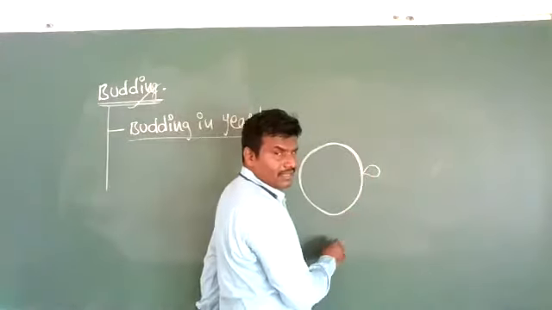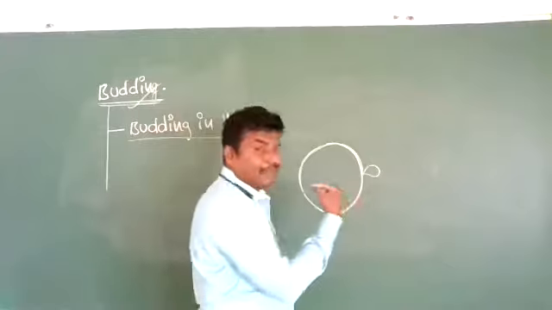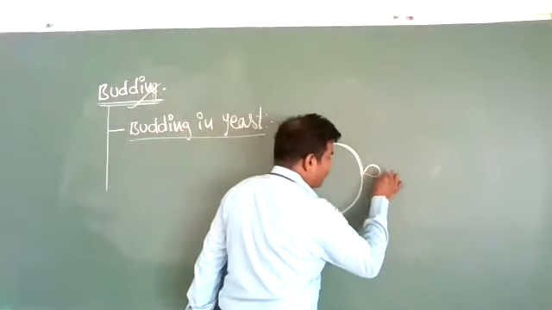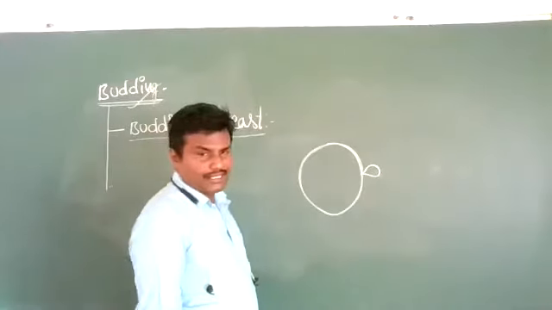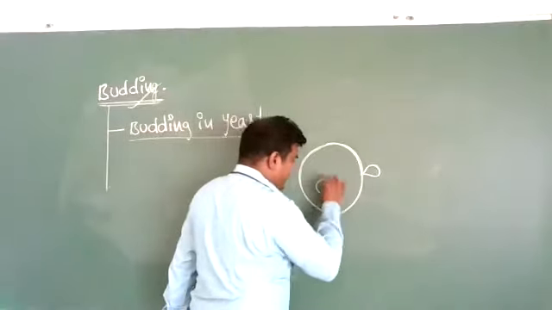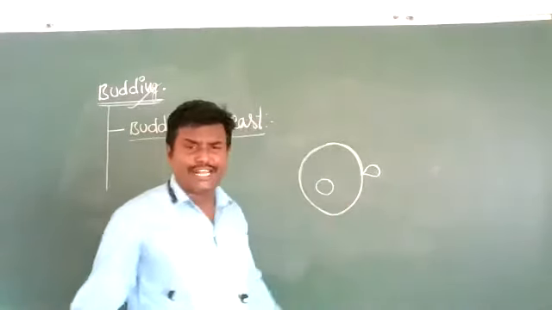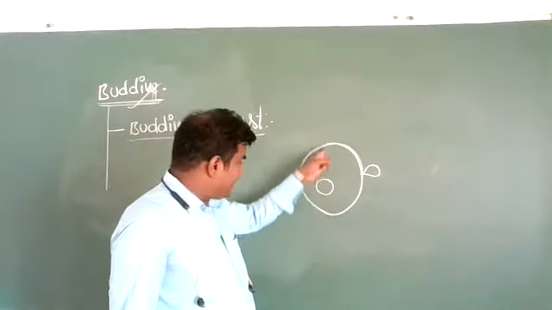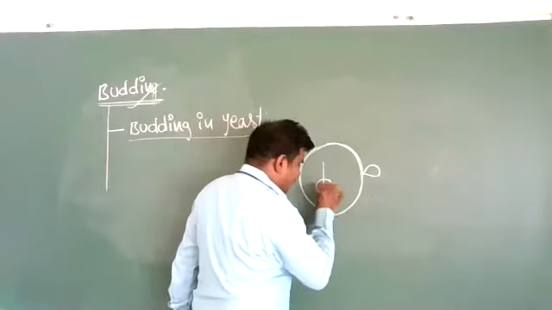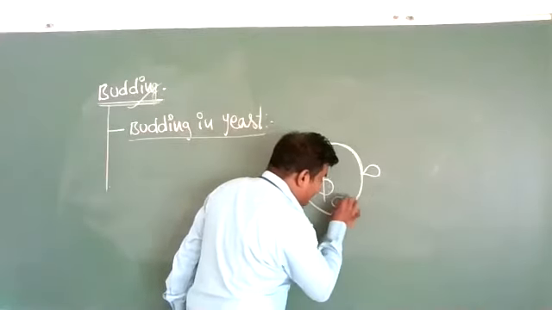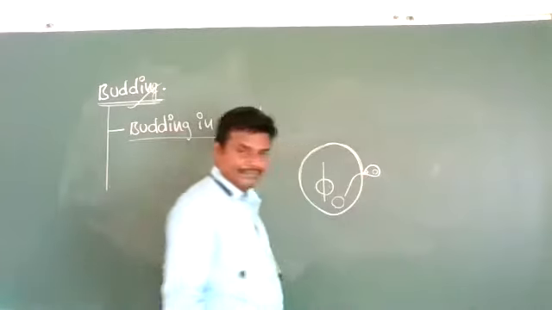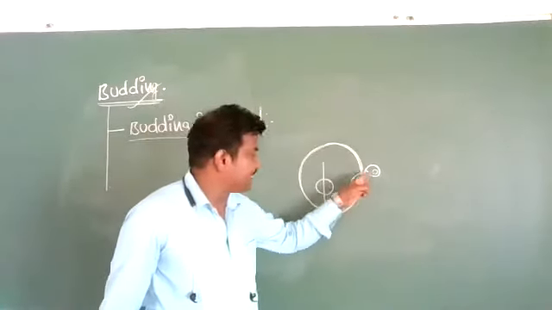Like this way, a thin layer is bulged out from the parental body. A small external growth is expelled out of the surface of the parental organism. Inside the parental body, the nucleus is located. The nucleus is divided into two parts, and a small fragment is reached and entered into the bud.